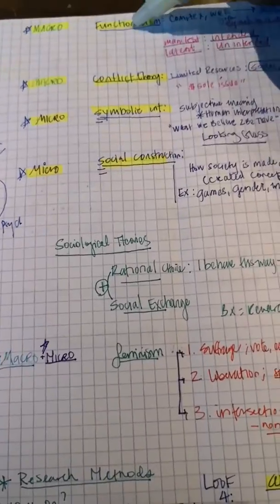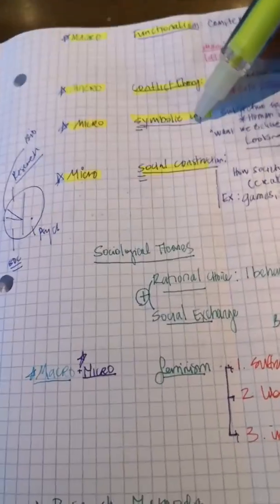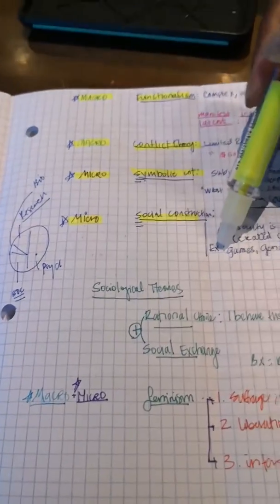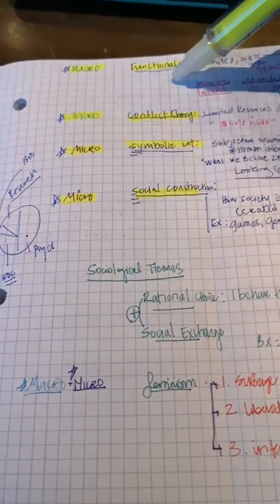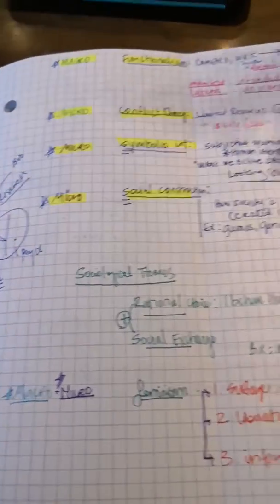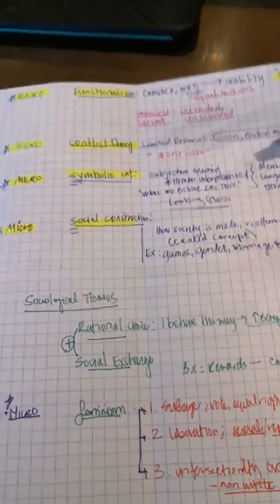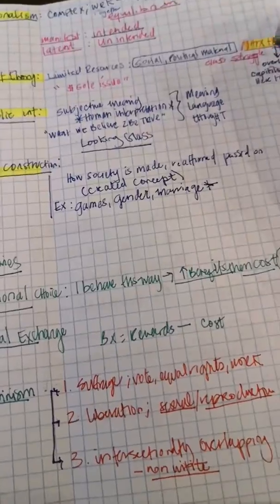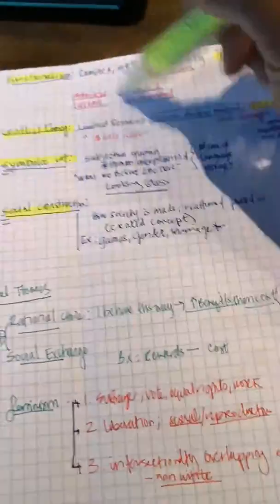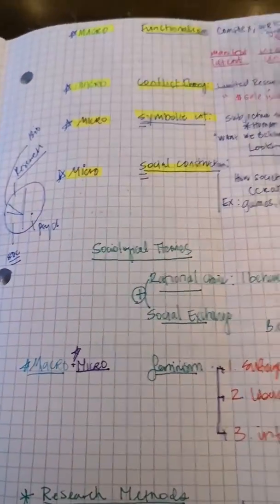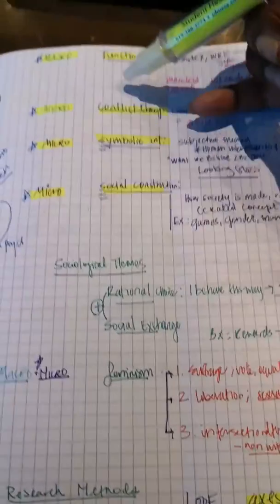So we have functionalism, conflict theory, symbolic interactionism, and social construction, which are the four theories of sociology. Those are going to be the four main subjects that you want to focus on and understand the definition and be able to relate them to the founders of that. The three main founders that you want to focus on are Durkheim, Marx, and Weber for sociology and for these theories. And then it's also really important to understand the fact that these are macro and micro views of sociology. So I'll go right into it.